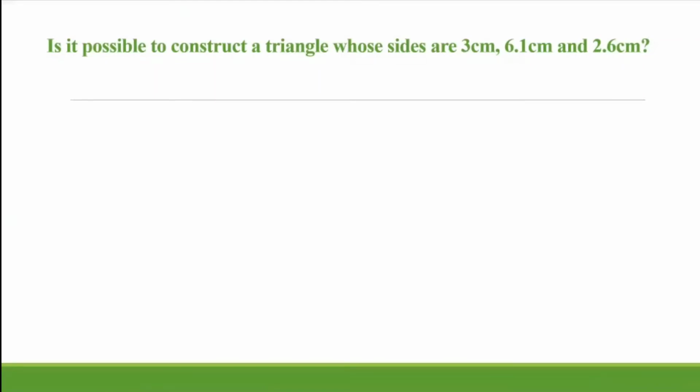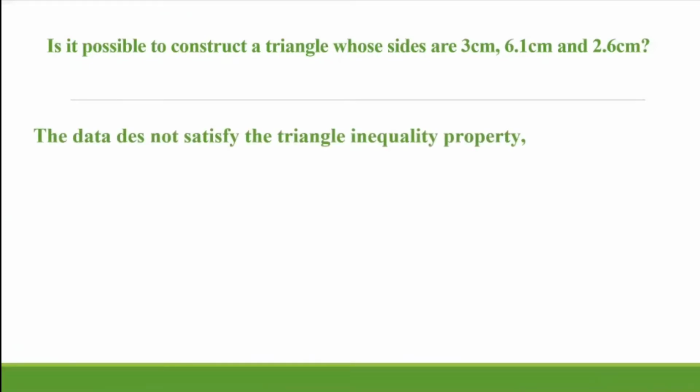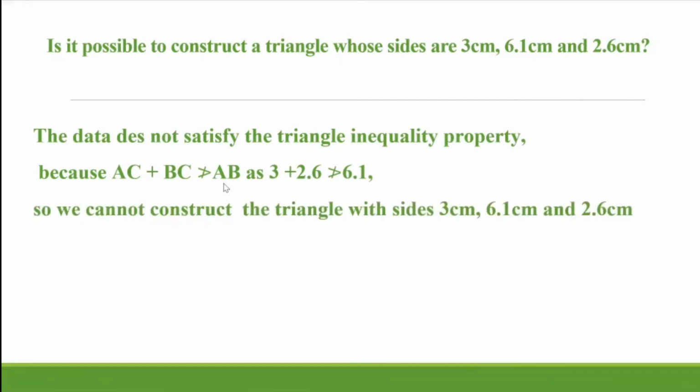If I have a case where the sum of any of the two sides is not greater than the third side, I will not be able to make this construction. So let us check here. In this case, the data is not satisfying the triangle inequality property because if you take the sum of AC and BC, what is that? It is 3 plus 2.6. 3 plus 2.6 is not greater than the length of AB, which was 6.1. So I get AC plus BC is not greater than AB, and therefore the triangle is not possible to be constructed. We cannot construct the triangle with the sides 3 centimeters, 6.1 centimeters, and 2.6 centimeters.